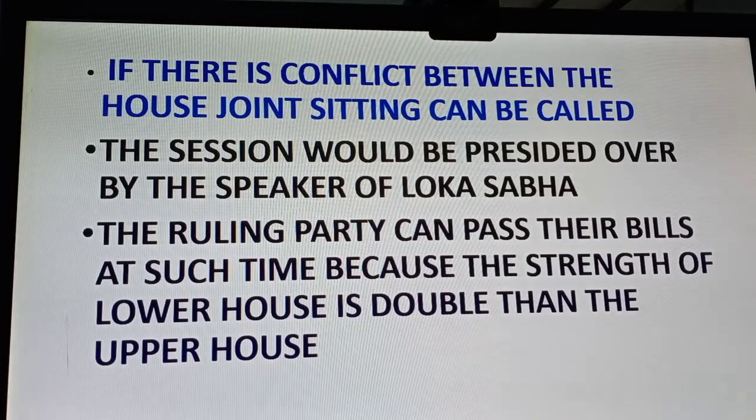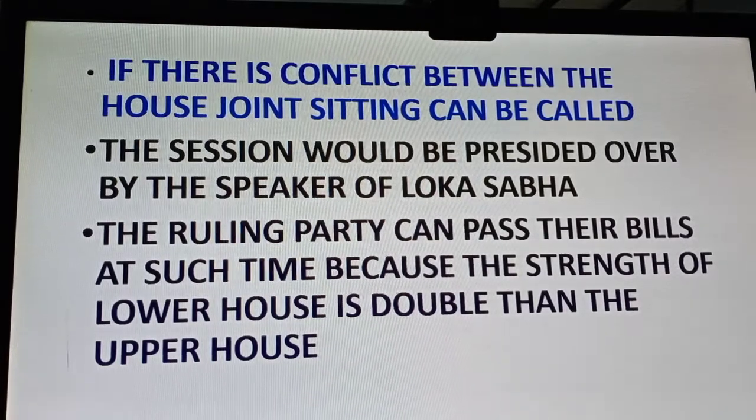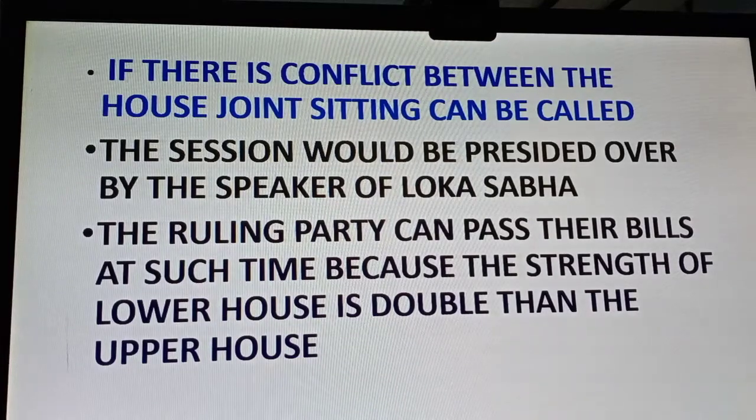So if there is a conflict between Rajya Sabha and Lok Sabha, there can be a joint sitting. The Constitution has given a provision for joint sitting because there can be a conflict. When a conflict is there, it should be resolved. To find a solution to that problem is the joint sitting. And it is written in the Constitution that the joint sitting will be presided over by the Speaker of Lok Sabha.